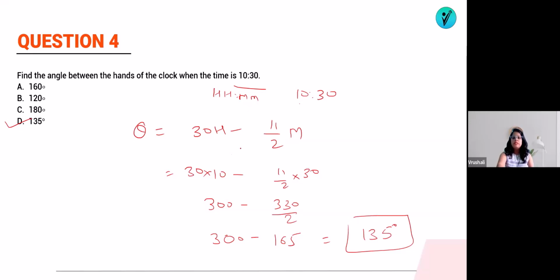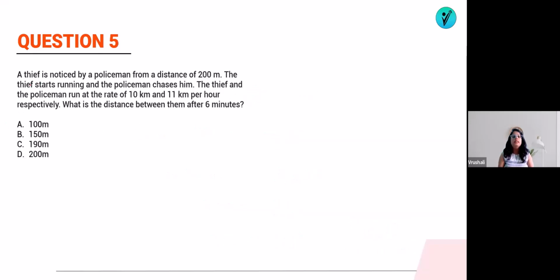Question number 5 is here on the screen. Let's try to solve it. A thief is noticed by a policeman from a distance of 200 meter. This is the police, this is the thief. So what are they saying? The distance between them is 200 meter.